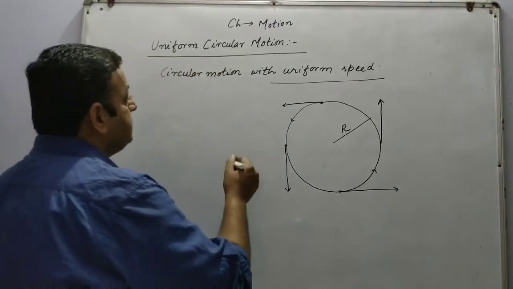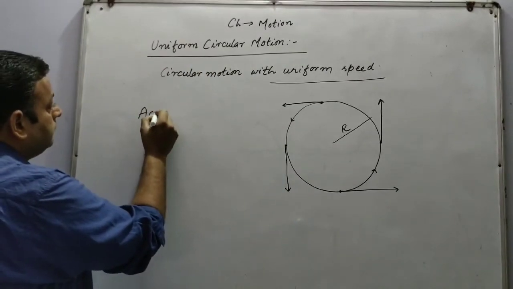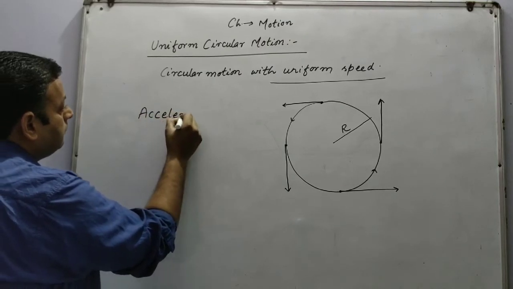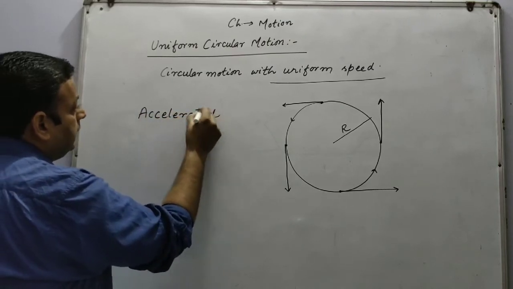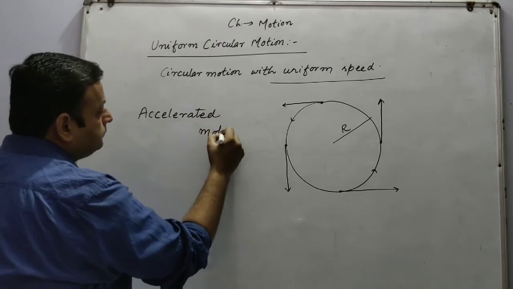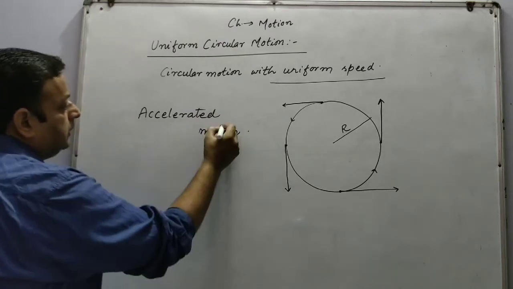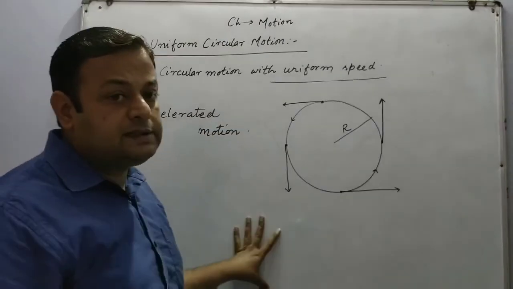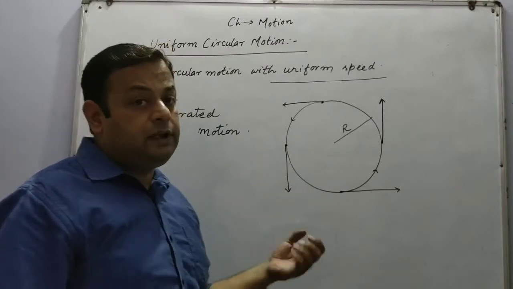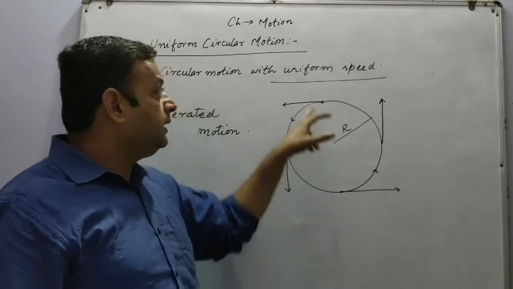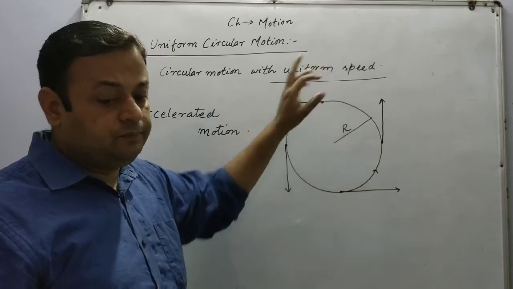So we can say this is an accelerated motion. It is accelerated because the velocity keeps on changing, but the speed remains the same.